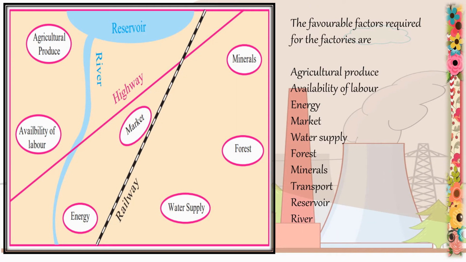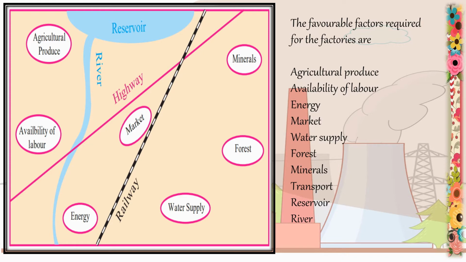Now students, this picture is given in your textbook page number 52. In any given area, the development of industries is dependent on several factors such as the availability of raw material, water, labor, transport, capital, market, etc. Now, as per the availability of these factors, specific industries develop.